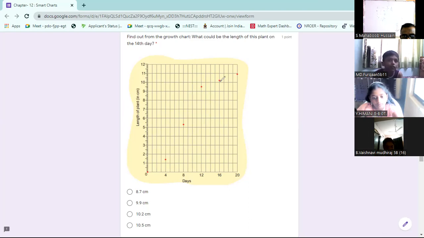If you join the points between 12 and 16, 14 means 12, 13, 14. It will come somewhere here.